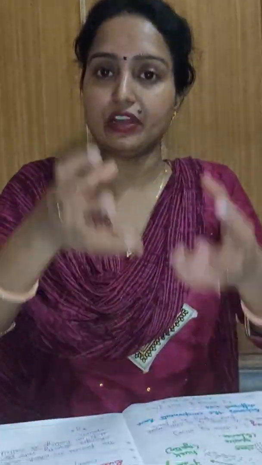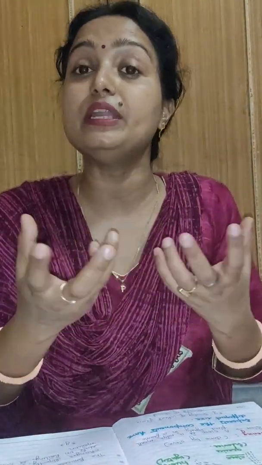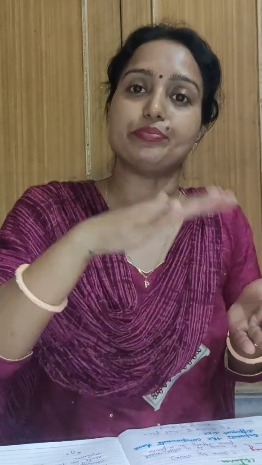Winnowing is actually done in the farm to separate the grains from the husk. See, after harvesting, the crops are dried, and after drying, the stalks are beaten so that the grains will fall down from the crops. Harvesting and threshing. Now these grains contain the husk also, and we want to eat, we use only the grain particles. So again we have to do more separation. Then what will we do? We will use this winnowing method, and with the winnowing method we will separate the grains from the husk.